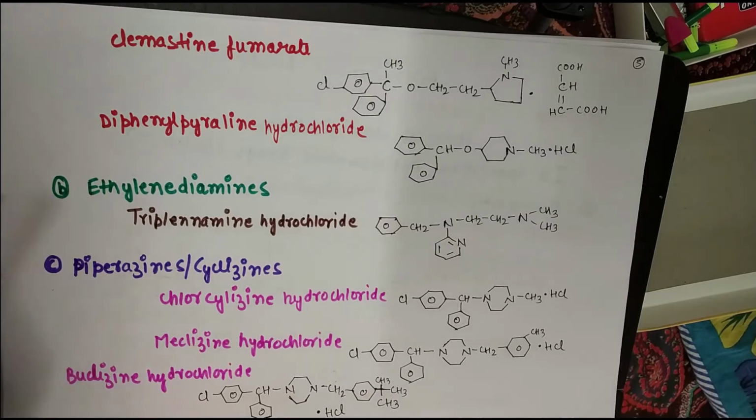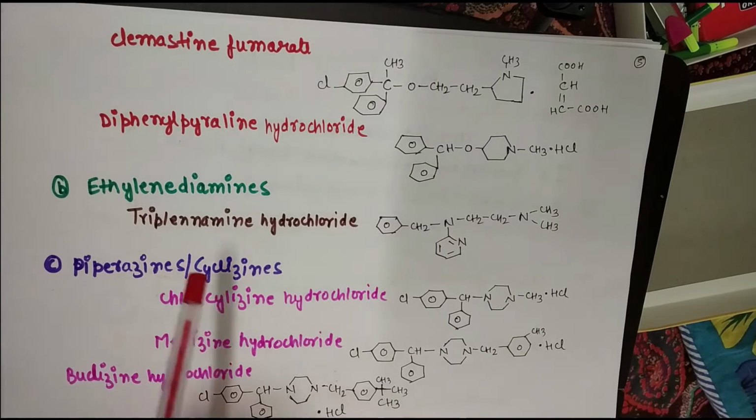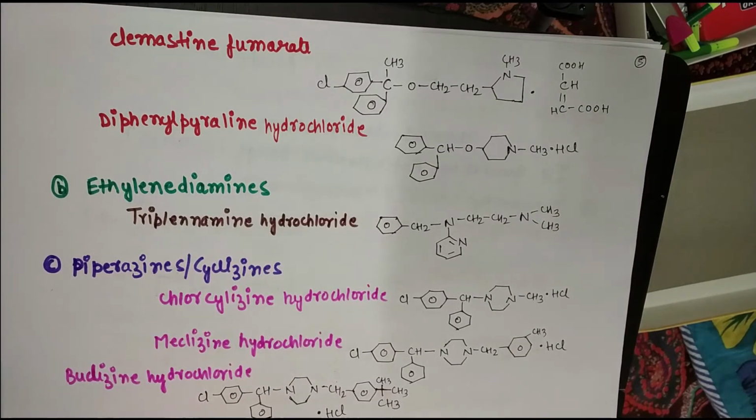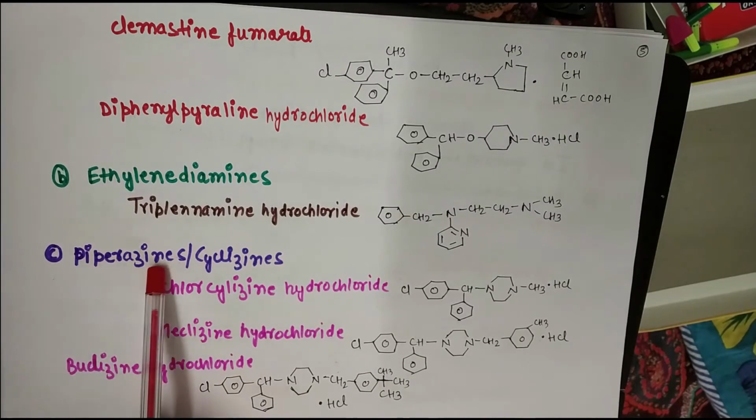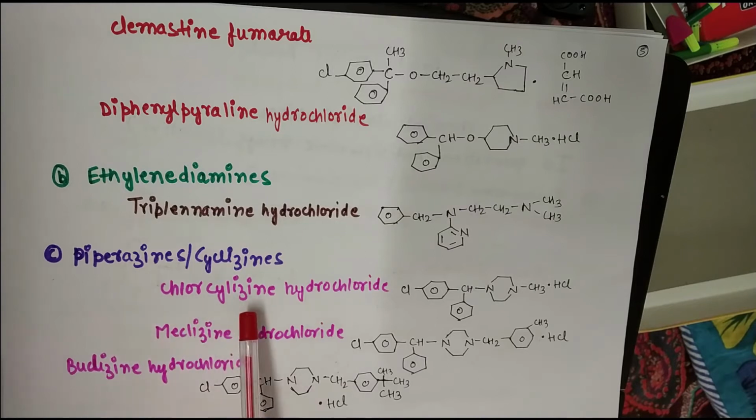Now the second subcategory is ethylene diamines, and the example is tripelennamine hydrochloride, and you can see the chemical structure of tripelennamine hydrochloride. Next subcategory is piperazine cyclizine derivatives. Example is chlorcyclizine hydrochloride. So this is the chemical structure of chlorcyclizine hydrochloride.